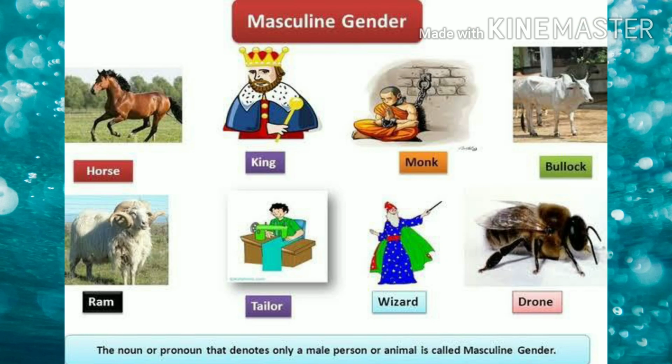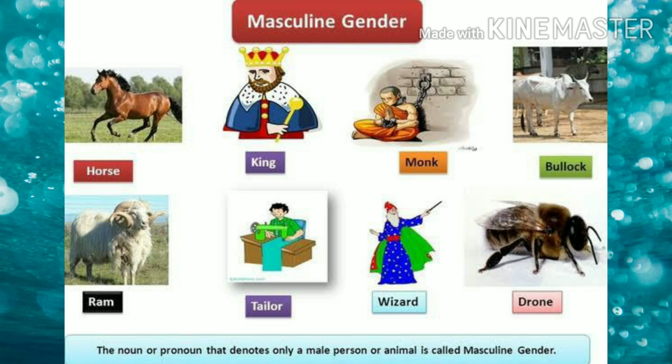So the first one that we are going to consider is masculine gender. Nouns that refer to males only are said to be masculine gender. As you can see in the picture, there are examples given of animals and male masculine gender, which are horse, king, monk, bullock, ram, tailor, wizard, and drone. These are a few examples of masculine gender.